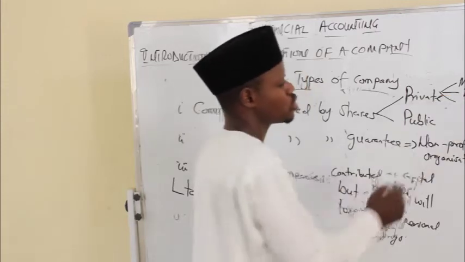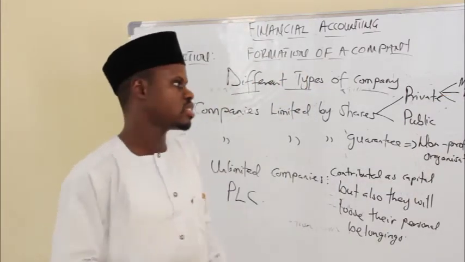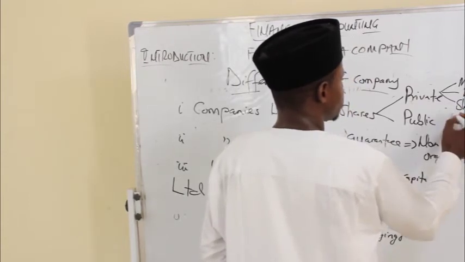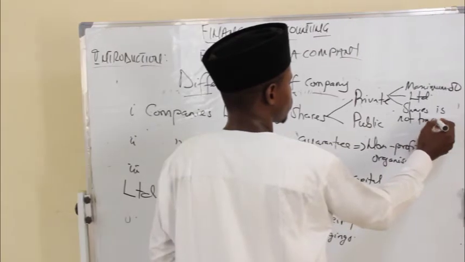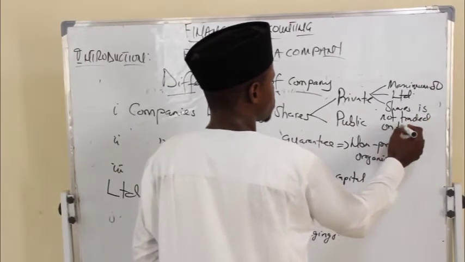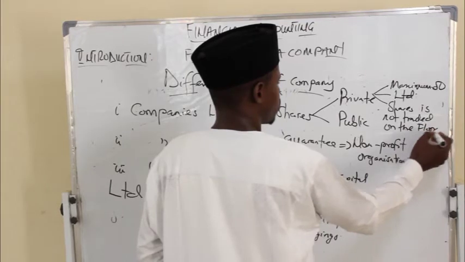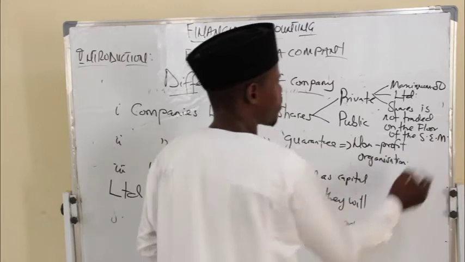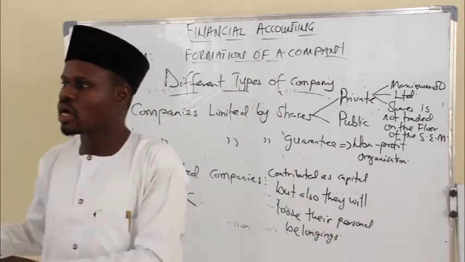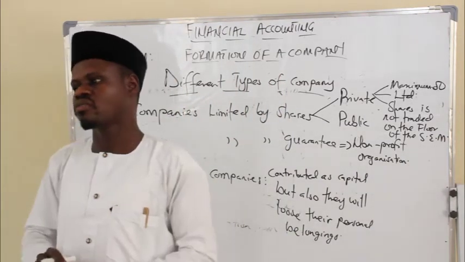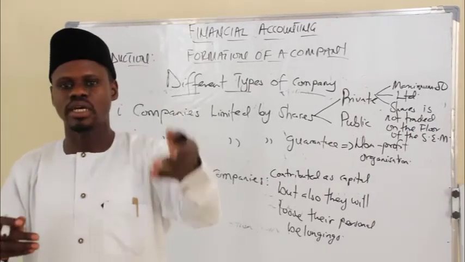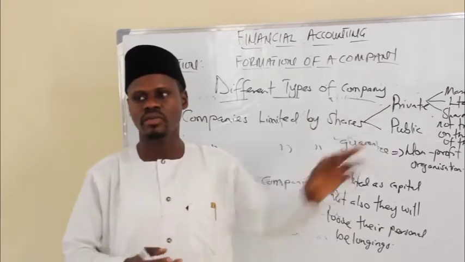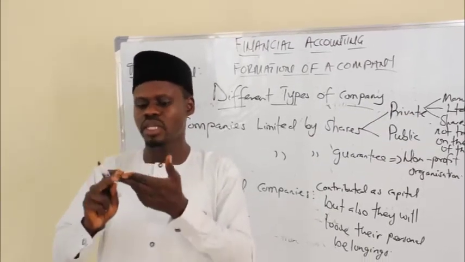And also another feature of a private limited liability company is that their shares are not traded on the floor of the stock exchange market. Their shares, meaning they cannot transfer their shares publicly to the members of the public. You cannot go to the Nigerian stock exchange market and say you want to sell your shares for a private limited liability company. So we have three features of a private limited liability company.